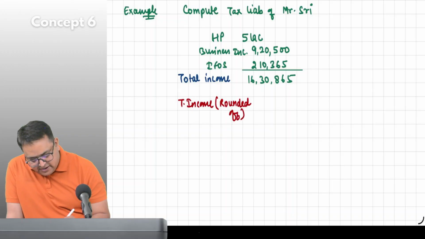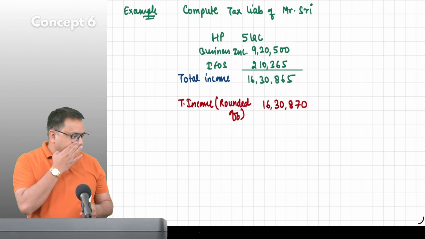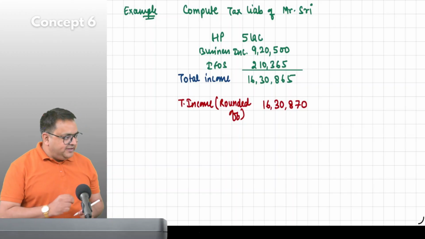And what will it become? 16 lakh 30,008. 65 or 70? 70. Multiple of 10. So it should be 60, 70, 80. Everybody got it? Please tell me, yes.